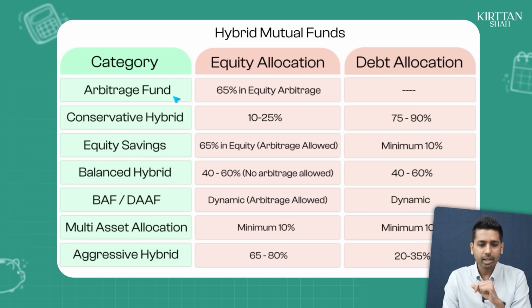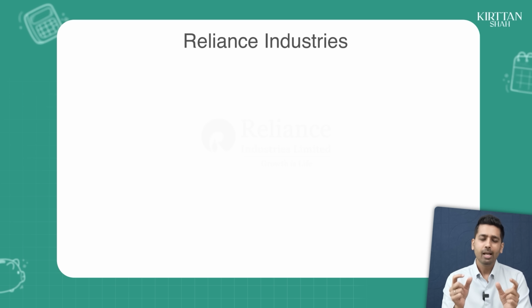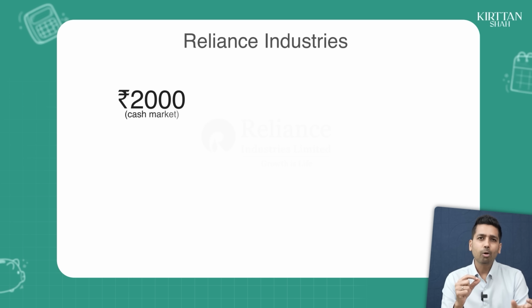First, when you look at the first category, which is the arbitrage fund. Arbitrage fund, like the name suggests, this is the fund in which when you invest, your entire money is actually invested by the fund managers to do arbitrage. Now, a lot of y'all may probably not know what arbitrage is. Arbitrage in very simple language is, let's say for example, if there is this stock called Reliance Industries, hypothetically, which is available for 2000 rupees in the cash market. Cash market is the place where if you buy the stock, you will get delivery. And when you sell the stock, you will have to give delivery of the shares. So let's say Reliance Industries is available in the cash market for 2000 rupees.